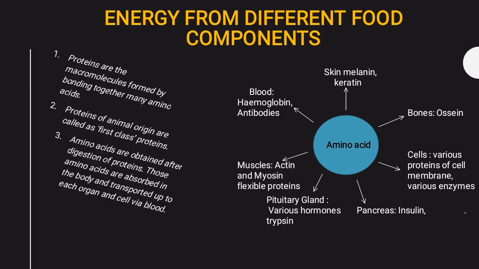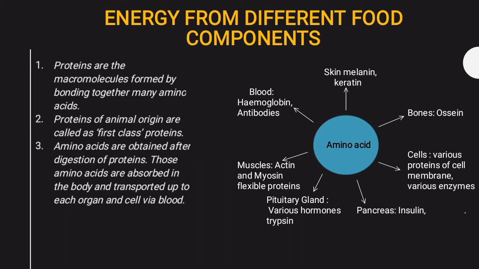So what are proteins? Proteins are macromolecules formed by bonding together many amino acids. Let me break this down for you. Macromolecules are molecules which are required in our body in large quantities, and we'll also be discussing micromolecules, which are required in our body in trace or small amounts. They are very essential for the body. Micromolecules are essential and macromolecules are also essential. Macro means required in large quantities, and micro in small quantities. So protein is a macromolecule formed by bonding together many amino acids. Many amino acids are joined to each other and they form a protein molecule.